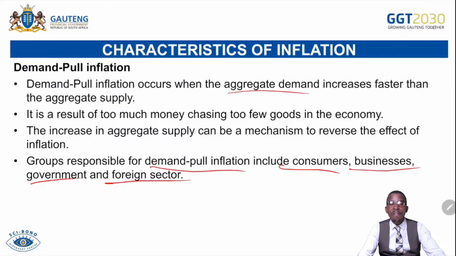The government, if the state intervenes by increasing its spending in the economy, by increasing government spending and decreasing taxes, this can lead to what we call demand pull inflation. Also in the foreign sector, if we have what we call an appreciated currency, that simply means our currency becomes so strong that we spend recklessly on imported goods and services because we can afford more. That is a cause of demand pull inflation.